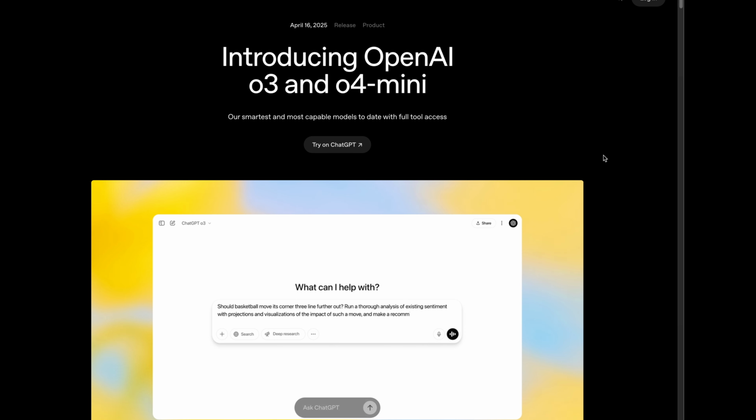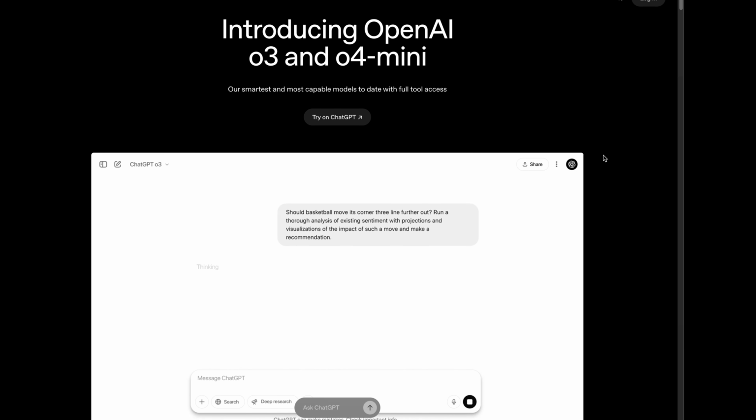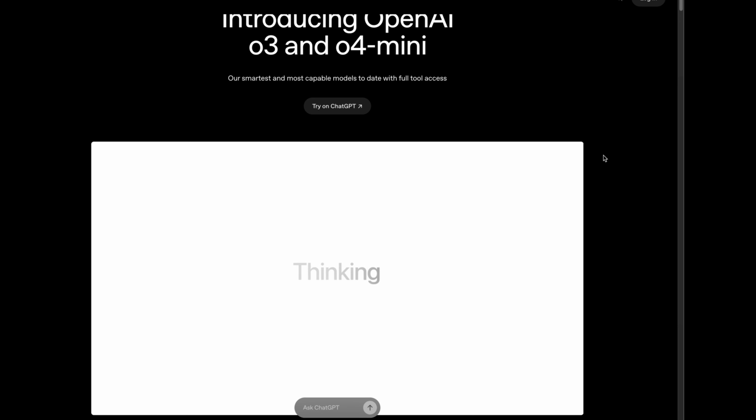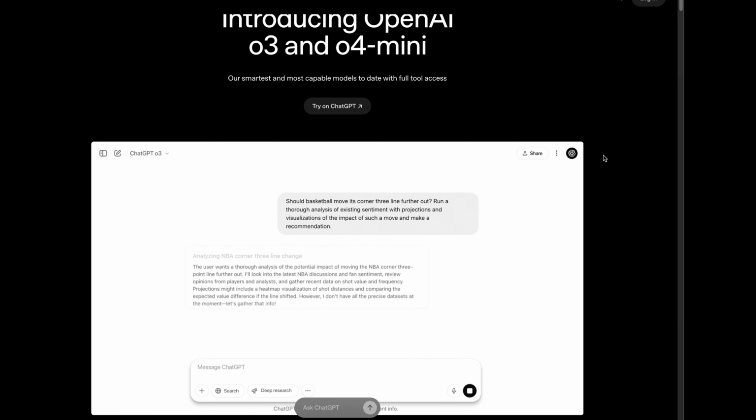First, let's talk about what makes these models different from their predecessors. If I could summarize in just one phrase, it would be smarter thinking with better tool use. The O series models were specifically trained to think longer before responding. But what's really game-changing here is that both o3 and o4